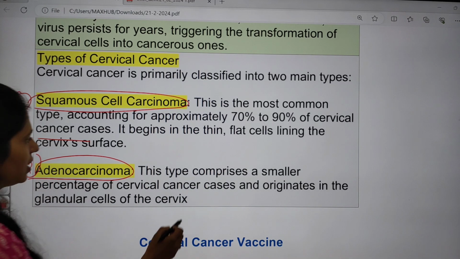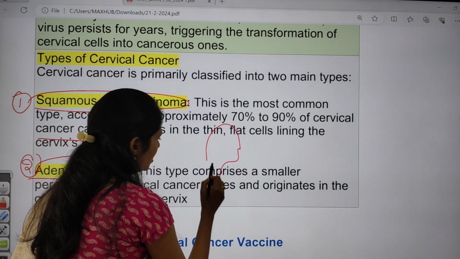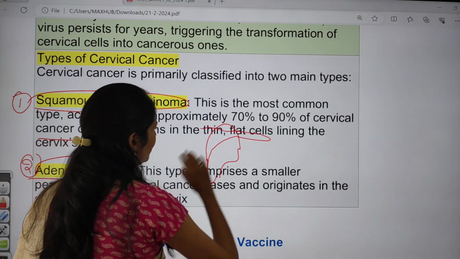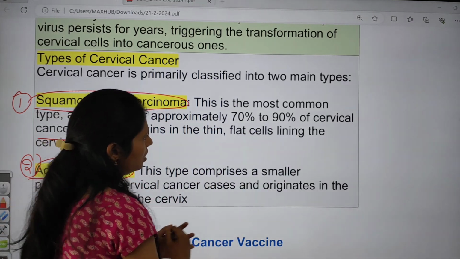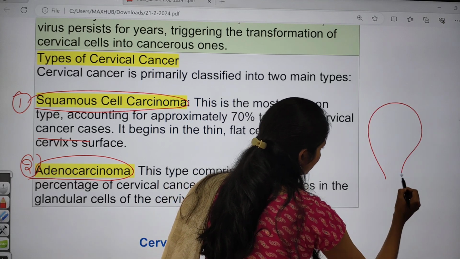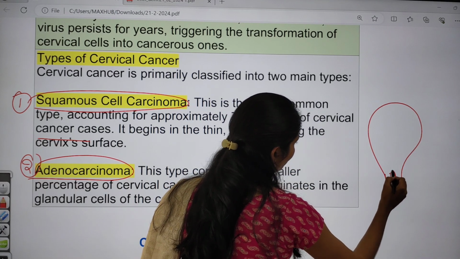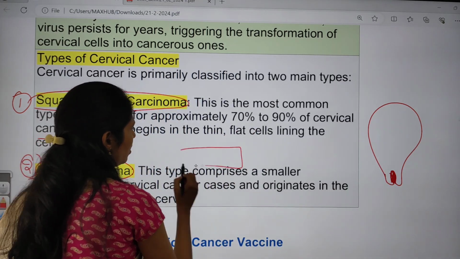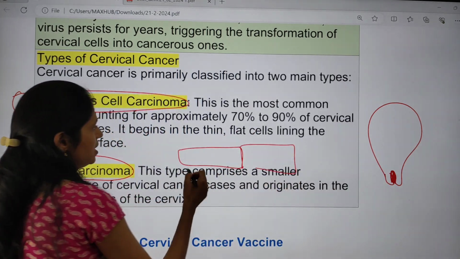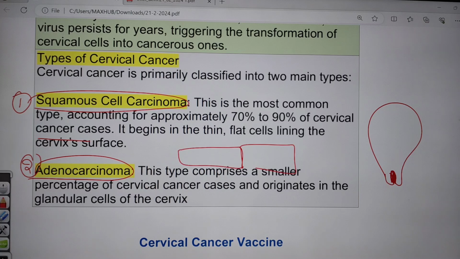This is the cervix, so the lining of the cervix contains squamous cells. They are rectangular cells, and these cells go for uncontrolled division.